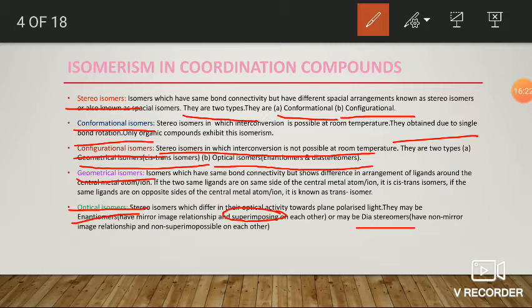In the case of diastereomers, they don't have a mirror image relationship, and they are also not superimposable on each other. That is, they are non-superimposable, non-mirror image stereoisomers. But enantiomers have a mirror image relationship, and they are not superimposable on each other. Okay, fine. Next,